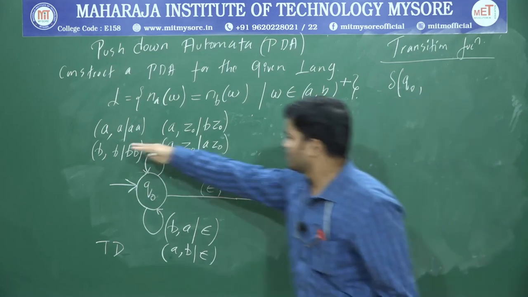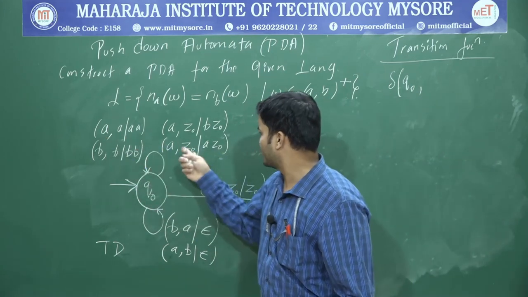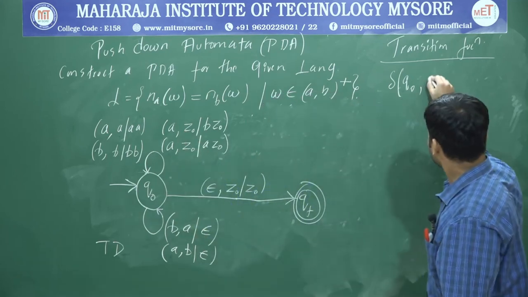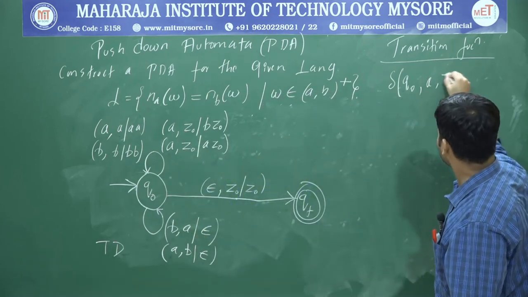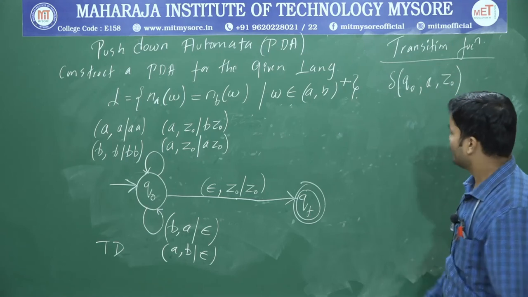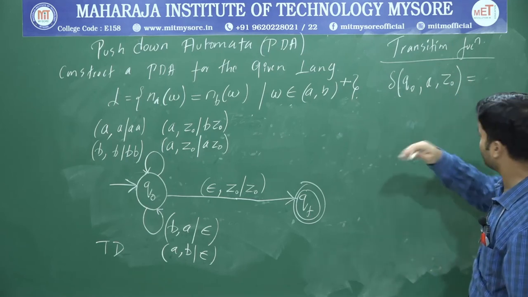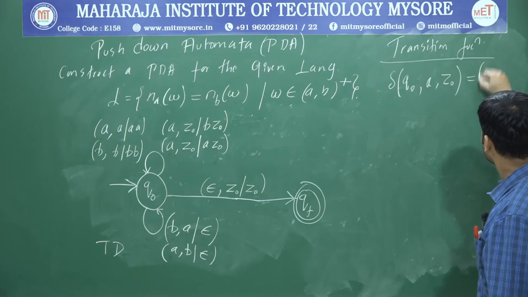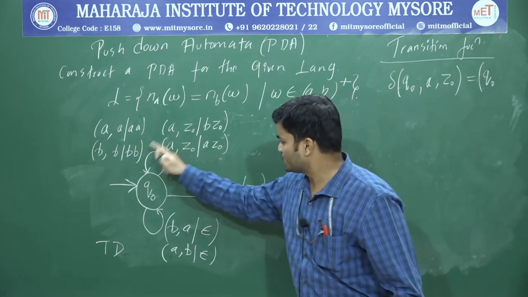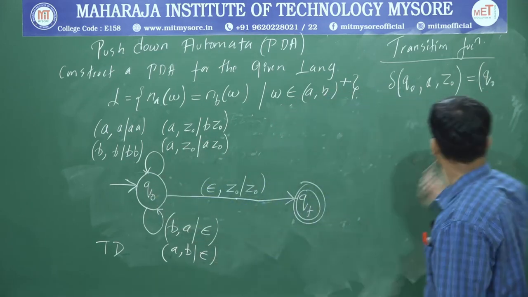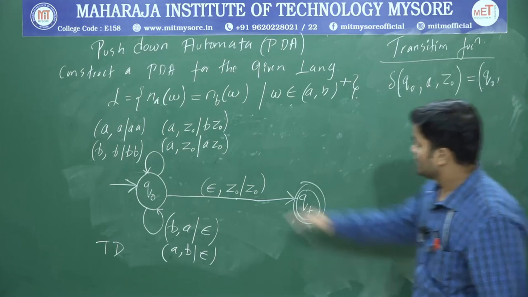First you write this part, delta of Q0 with respect to this part. Better you start from Z0. A comma Z0. So again Q0 is going to remain within Q0. Therefore write Q0. So Q0 upon A Z0, it has taken the transition to Q0 again. Therefore write Q0 comma A Z0.